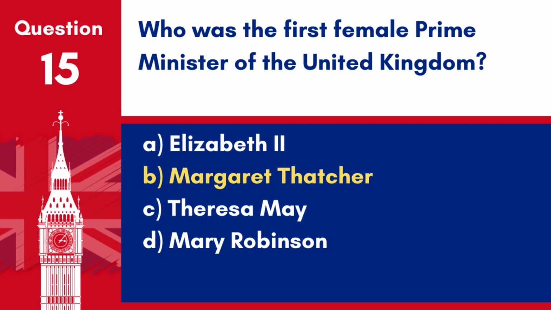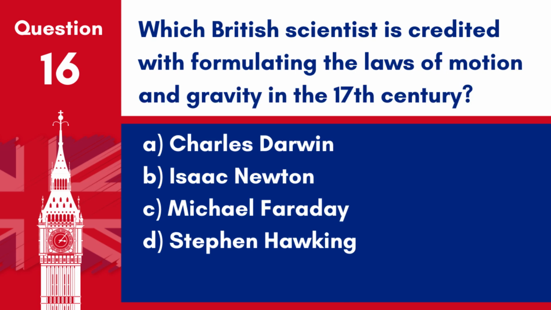Answer B. Margaret Thatcher. Margaret Thatcher was the first female Prime Minister of the United Kingdom, serving from 1979 to 1990. Question 16. Which British scientist is credited with formulating the laws of motion and gravity in the 17th century?